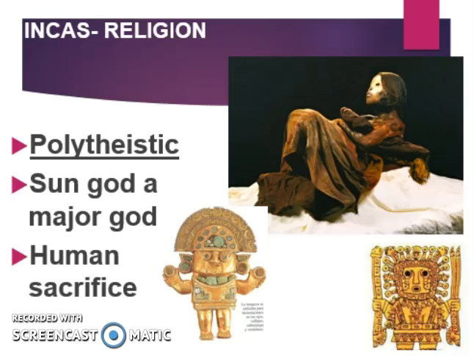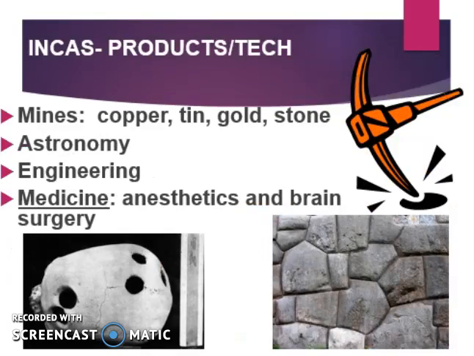Religiously, the Incan Empire practiced polytheism. The sun god was a major god for the Incas as well. And as we saw with the other 2 civilizations that we've talked about, human sacrifice was also practiced. They had mines where they were able to mine copper, tin, gold, and stone. This is largely because they were located in the mountains. They were big on astronomy, so studying the stars, engineering, and medicine. Anesthetics and brain surgery were 2 things that they focused on in terms of medicine.